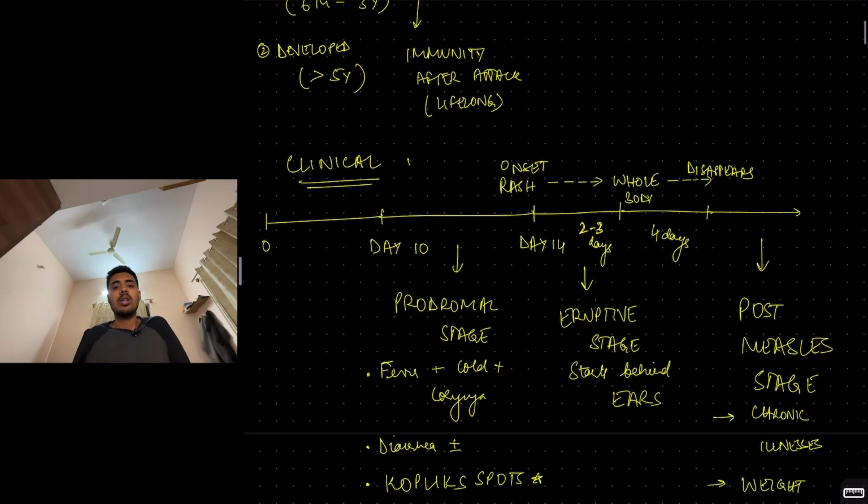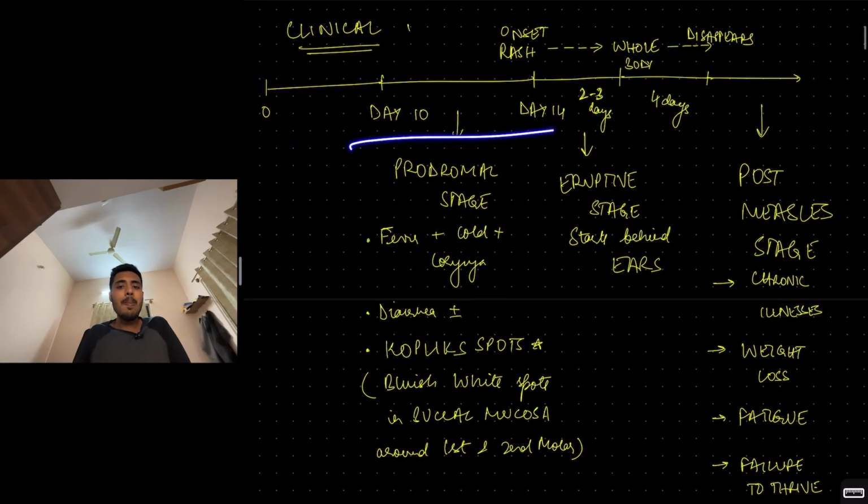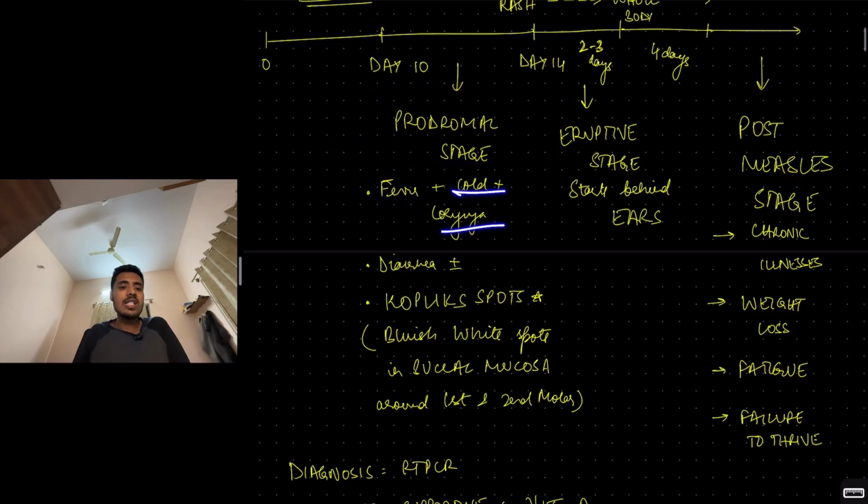Then coming to the clinical features: you have infection till the 10-day incubation period. Then comes the prodromal stage from day 10 to day 14. On day 10 there is onset of fever. In this prodromal stage, you have a flu-like illness: cold, coryza, myalgia, arthralgia, and other systemic features due to viral infection, such as diarrhea, which may or may not be present.